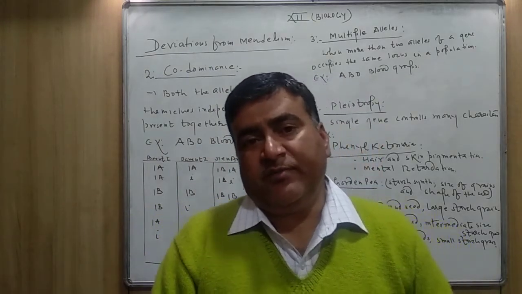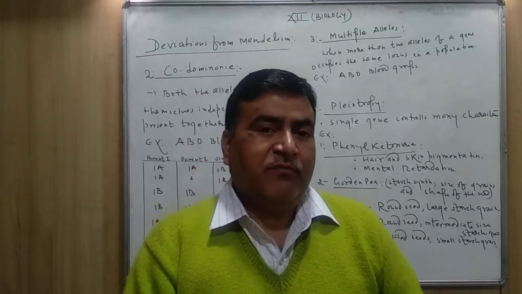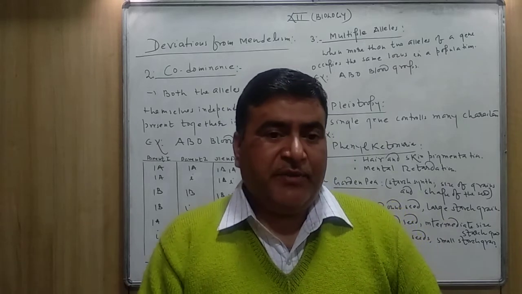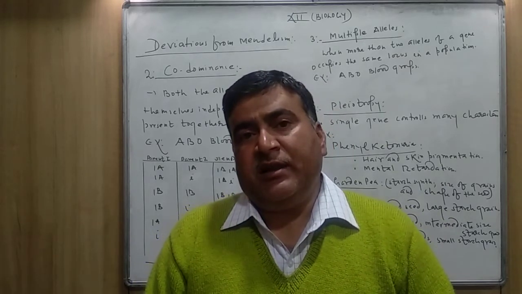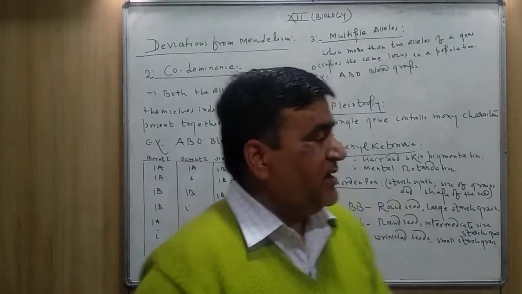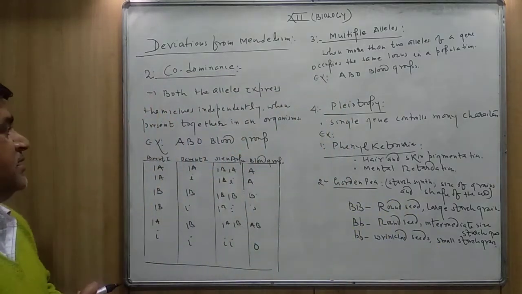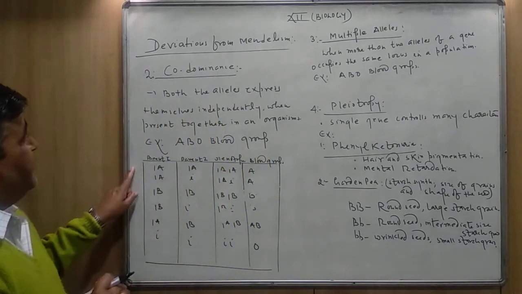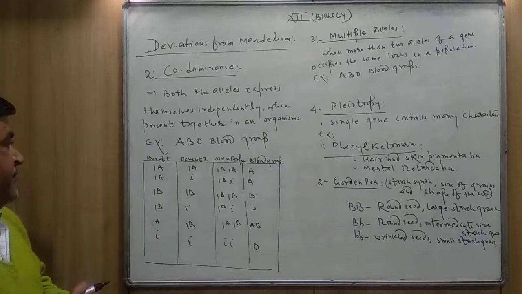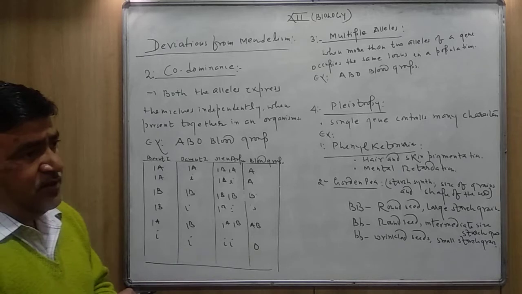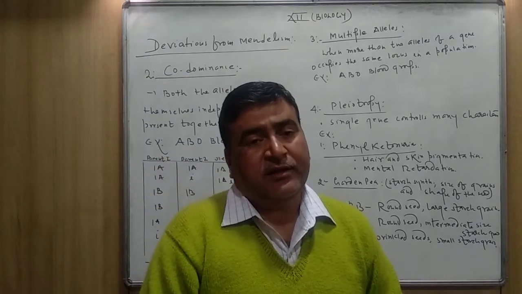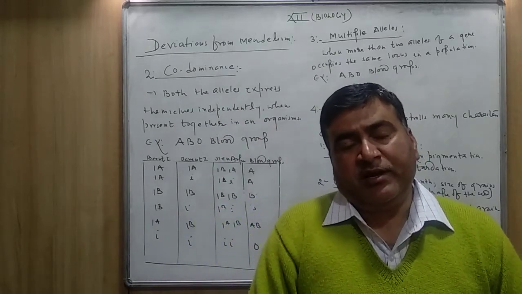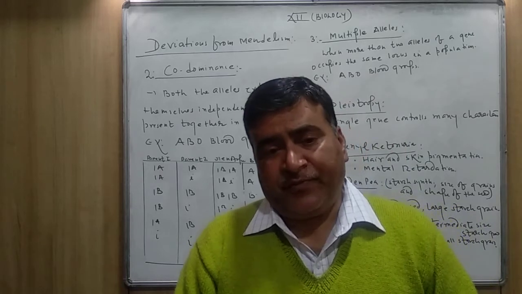Actually, the blood group of the human being is a very good example of complete dominance, codominance and multiple allelism. But here, let me first explain how the ABO blood group of the human being and other primates is the example of codominance. As you know, the different blood groups of the human being are blood group A, blood group B, blood group AB and blood group O.